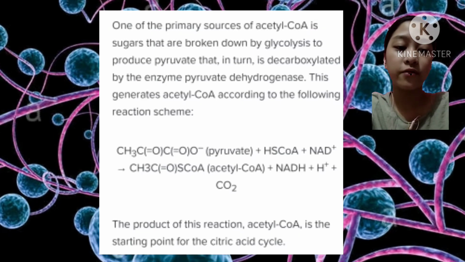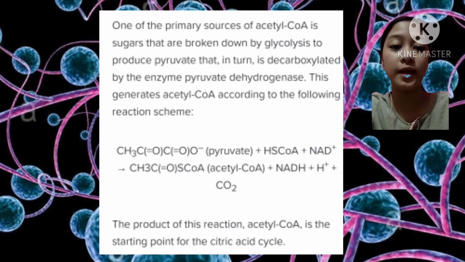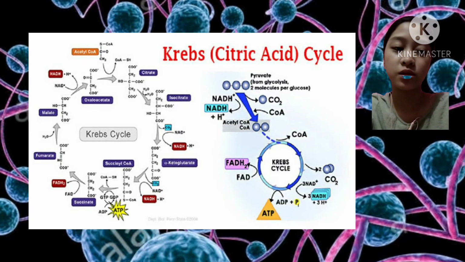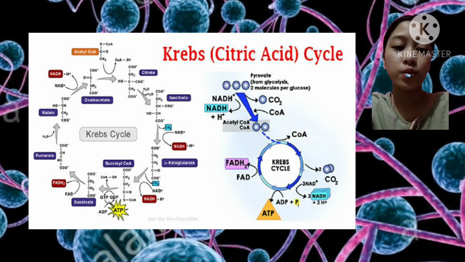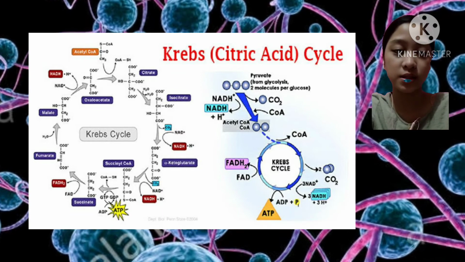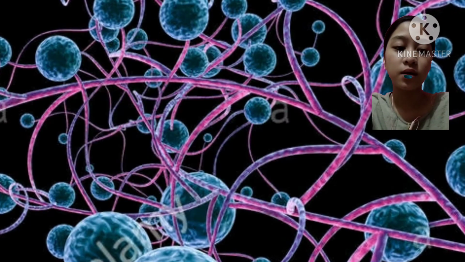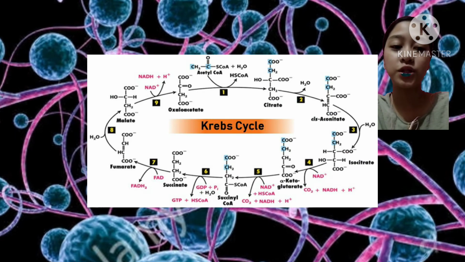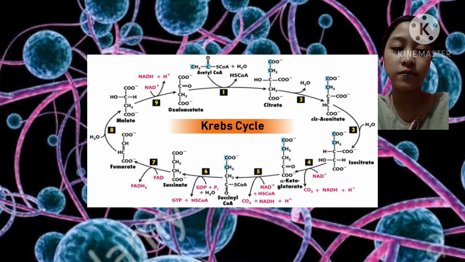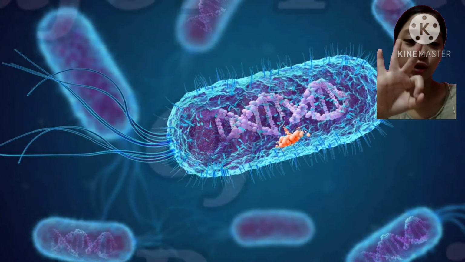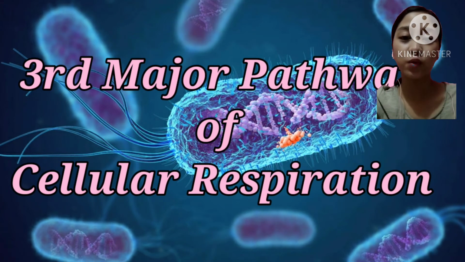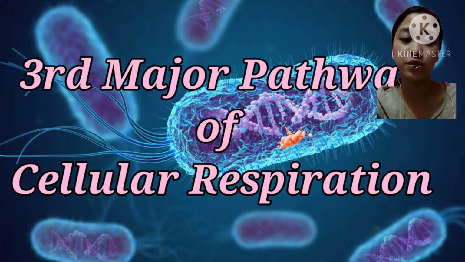The rate of the cycle is controlled by ATP concentration. In eukaryotic cells, the pyruvate molecules produced at the end of glycolysis are transported into the mitochondria, which is the site of cellular respiration. Now, let's move on to the third and final major pathway of cellular respiration.